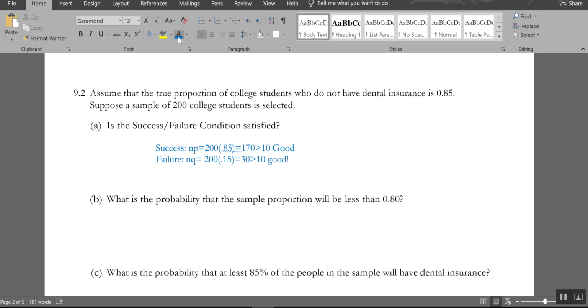Notice I didn't check the other two here, because as you look through this, it just says a sample. It's not random. This isn't going to pass, but we're going to do it anyway.